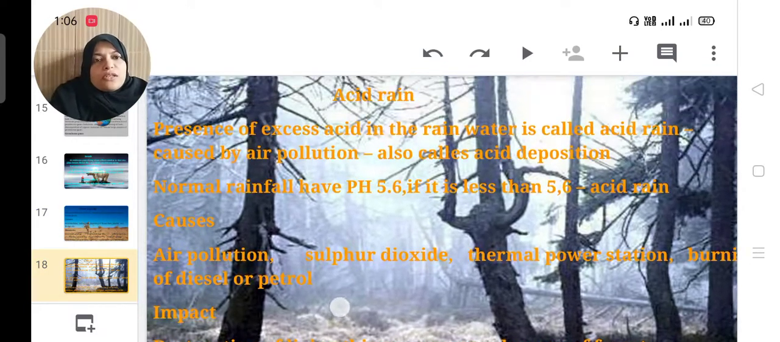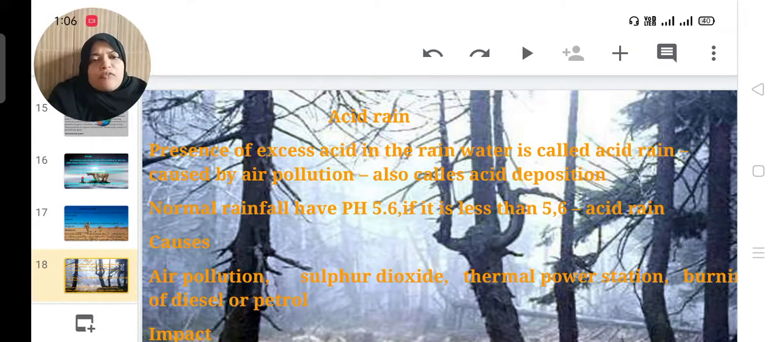Then acid rain. What do you mean by acid rain? Presence of excess acid in the rainwater. Presence of acid content in the rainwater is called acid rain. It is caused by air pollution, also called acid deposition. Acid rain is the effect of air pollution. Normal rainfall has a pH value of 5.6. If it is less than 5.6, it becomes acid rain. That rainwater becomes acidic.